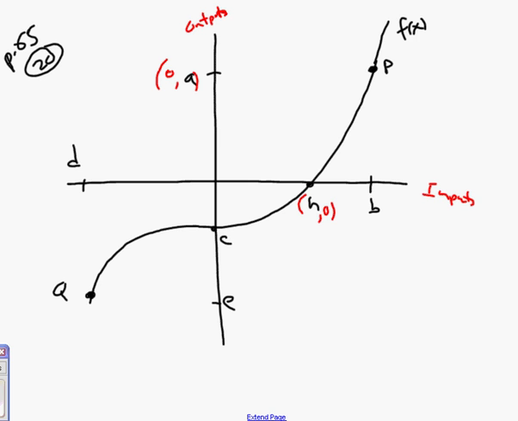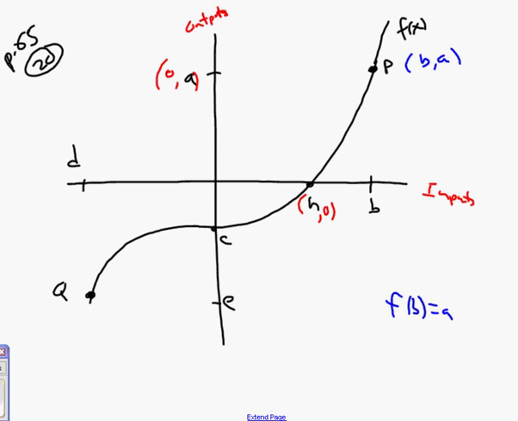Okay, so the first question was, what did you think the coordinates of point P were? Well, to get to point P, I had to go over B units to the right and up A units. So this has the coordinates B comma A. The answer to point P has coordinates B comma A. Evaluate f of B. That means the input is B. What's the output? Right? So f of B. But that's just A. You know that. We just went over that. Here's the input B, the output A.